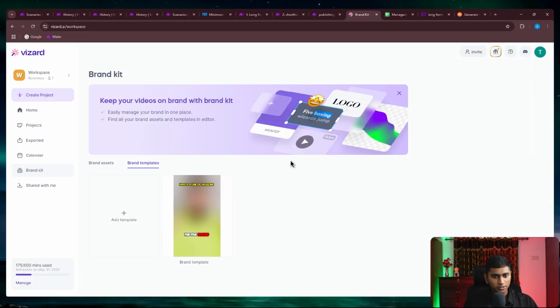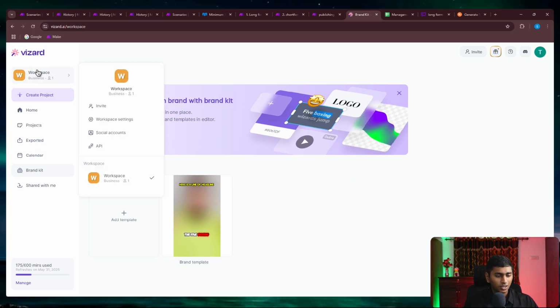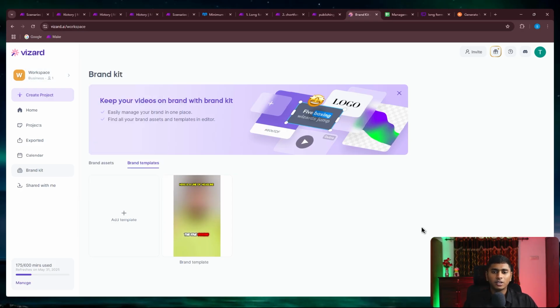Okay, so this is the Vizard AI's interface. So we go to workspace, we have to click on this one, and you can see social accounts. You just have to click on this one, and as simple as that, you just need to connect your TikTok over there, and it will get connected.